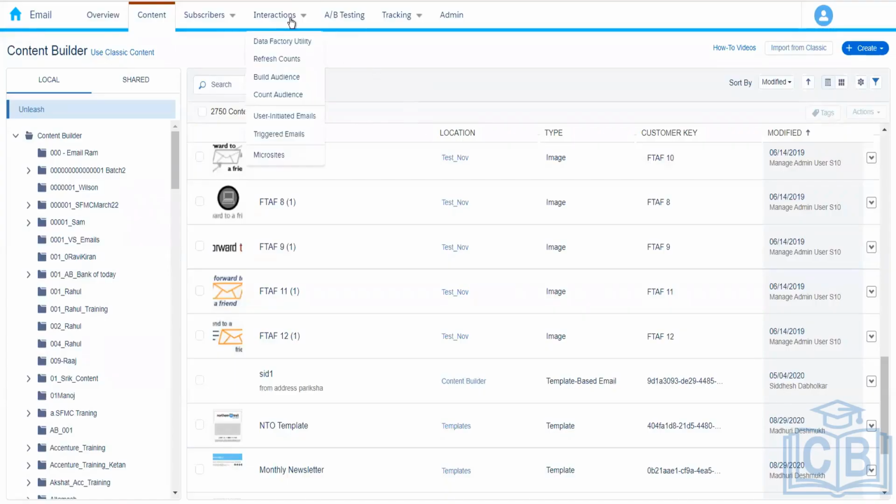Thank you. Next one we have is a user initiative. As the name says, user initiative means that it is going to be initiated by the user. Now who are the users? We are the users. I mean a campaign manager or a developer or a marketing cloud tool user, right? Whoever is using this marketing cloud platform will be considered as a user. Now, if we are initiating this, then who is the other person? Who is the second party?